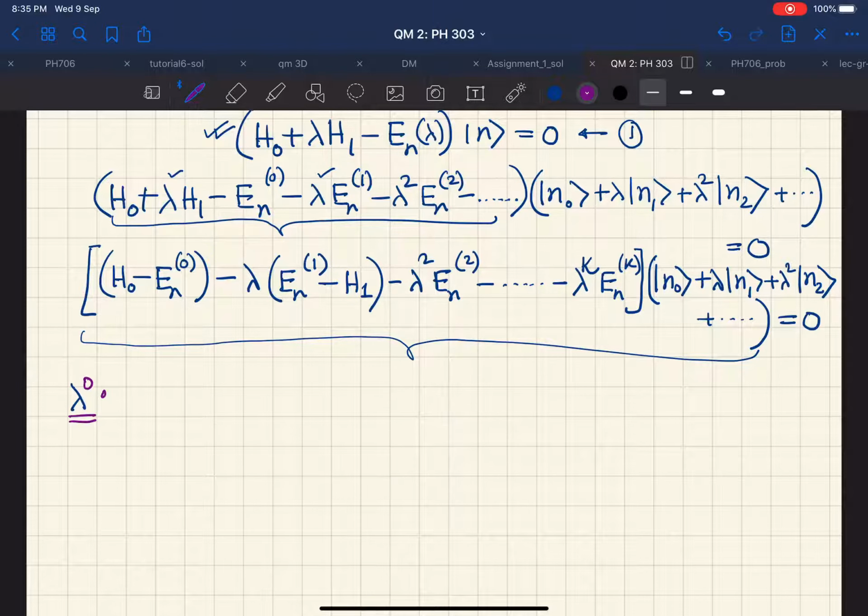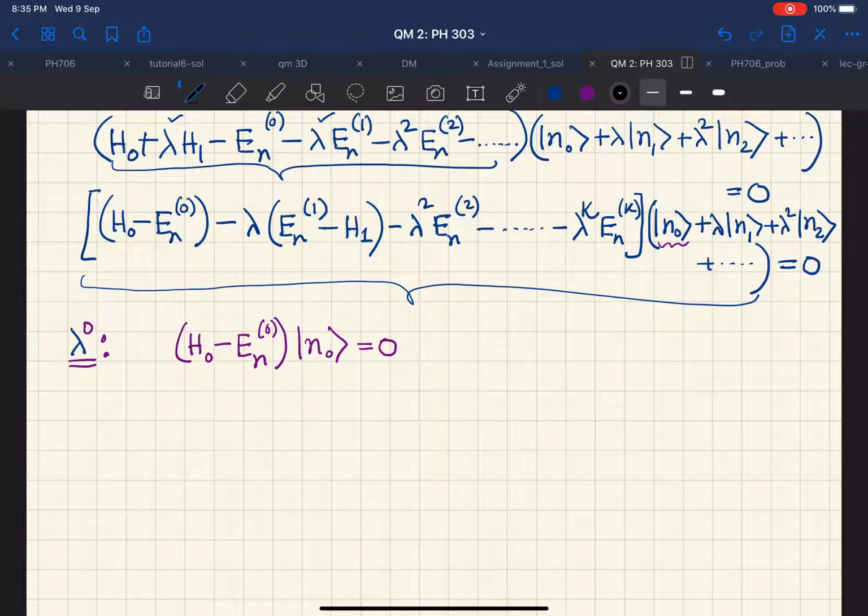The lambda to the power 0 term was trivial. If you remember, it was just H0 minus En0 acting on this ket n0, because there are no other lambda terms other than lambda to the power 0, and this was the trivial one which you already knew.